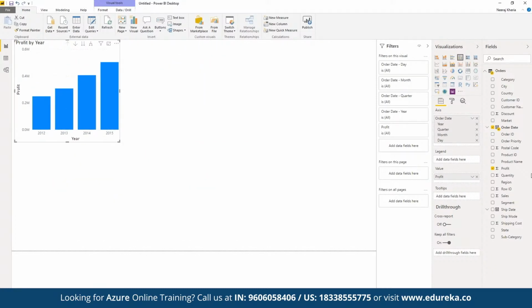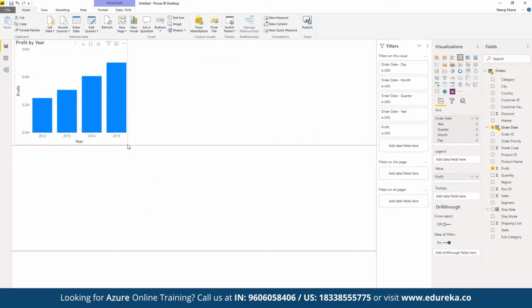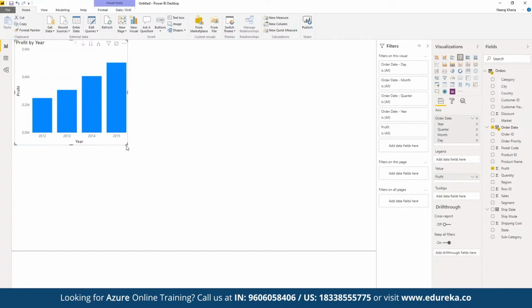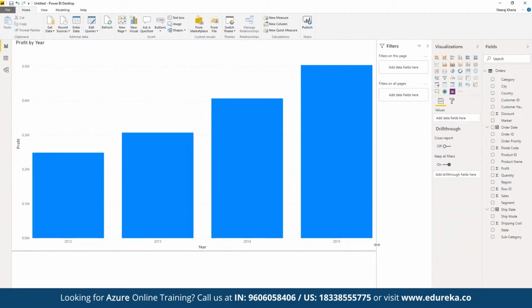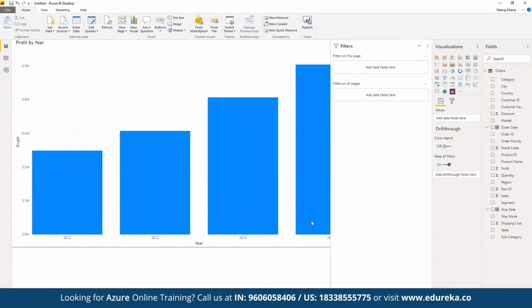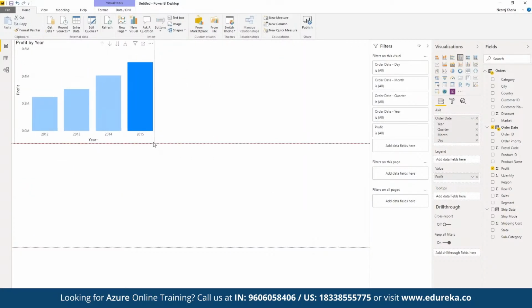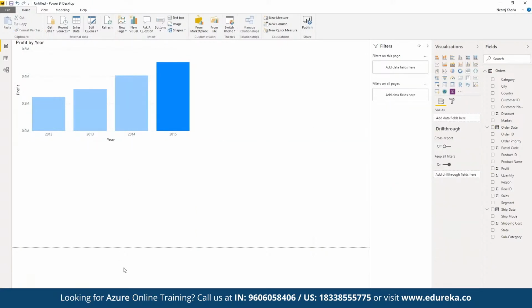Once we choose any two fields, the best suitable format for the given data is going to be chosen in terms of visualization. First of all, we can see a bar graph has been chosen, and we can easily increase and decrease the size of the visualization as per the requirement. Suppose we want to focus only on this one for the entire page; we can choose entire page, or we can focus on different components as per requirement. We can choose the size accordingly for different parts of the visualization.